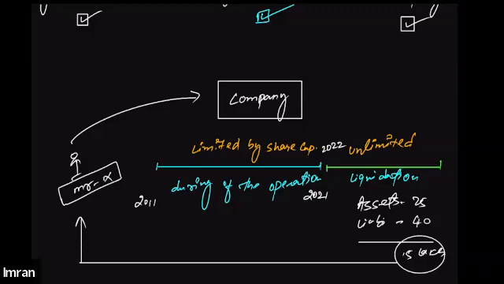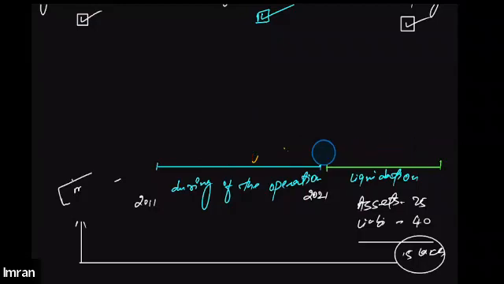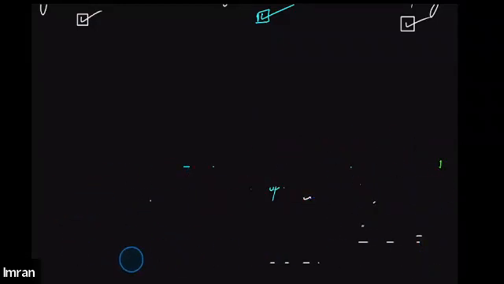So if we talk about the unlimited company, it always has limited liability during the life of the business, the life of the company. But as soon as the company has decided to liquidate its operation, the members of the company have unlimited liability. Okay. So this is all about the different types of company. We discussed all different types of companies as per our syllabus. Now let's move to the next topic.